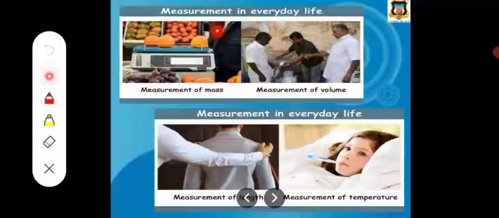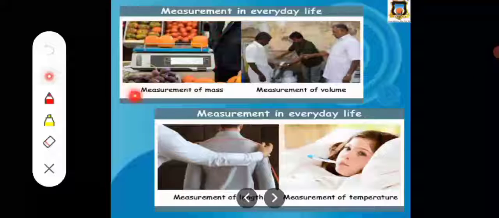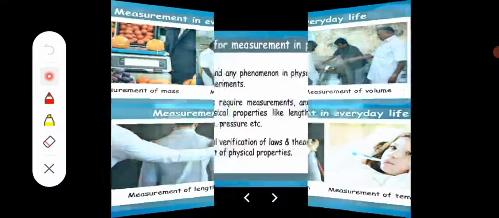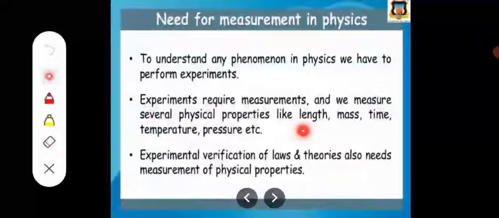For example, when we measure the mass of an object, measurements are required, in measurement of volume, measurement of length, measurement of temperature. These are some examples in which we need measurement, right? So what is the need of measurement in physics or in our day-to-day life? To understand any phenomenon in physics, we have to perform some experiments, right? And the experiments require measurements.